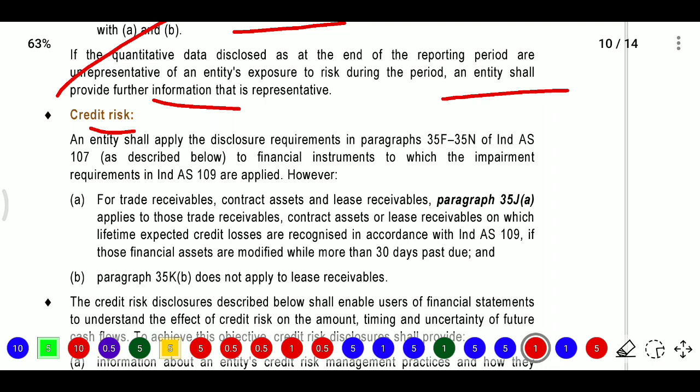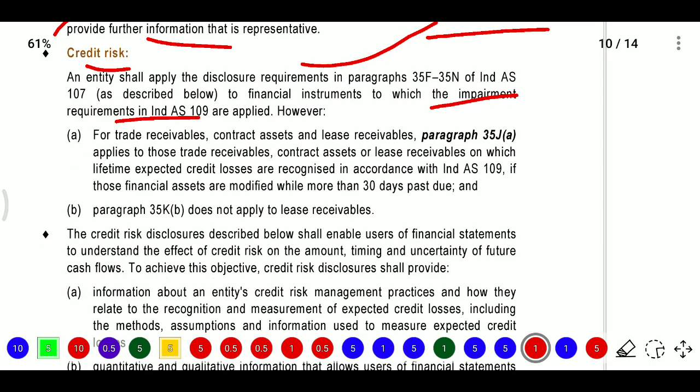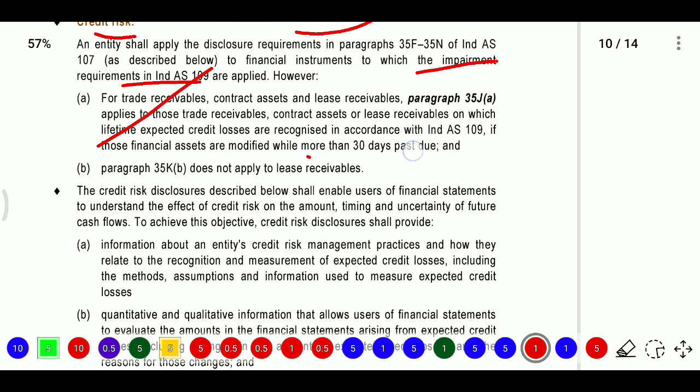An entity shall disclose paragraphs 35F to 35N of India AS 109 for financial instruments to which the impairment requirements in India AS 109 are applied. However, for trade receivables, contract assets and lease receivables on which lifetime expected credit losses are recognized in accordance with India AS 109, we need to disclose those more than 30 days past due.